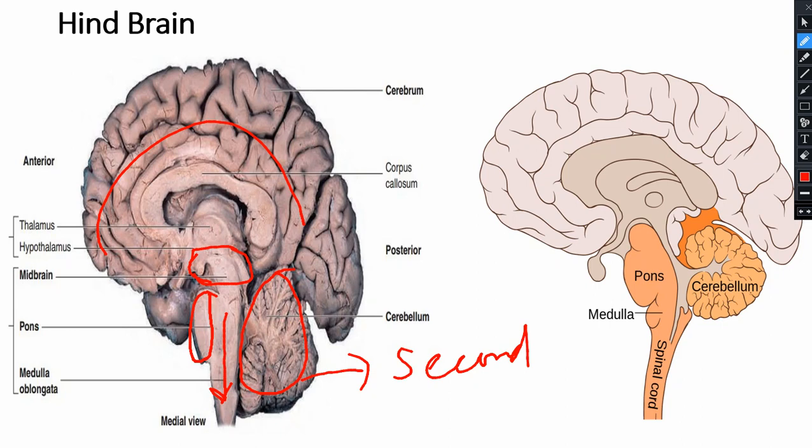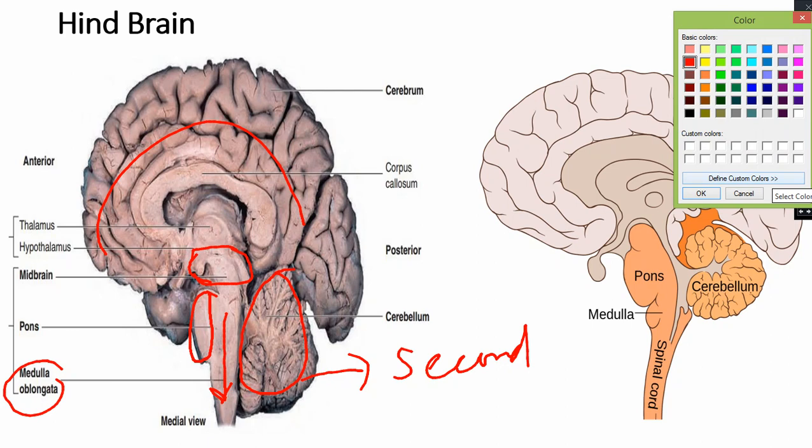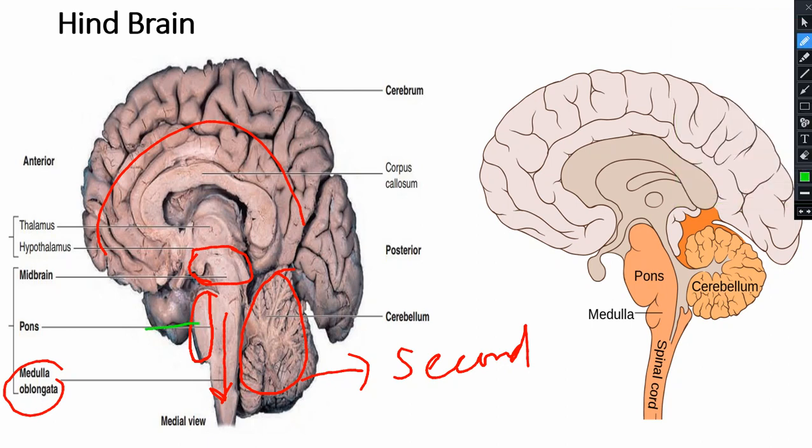Now the pons. This is the medulla oblongata, and the pons is above the medulla oblongata. It works as a bridge for the conduction of impulses.